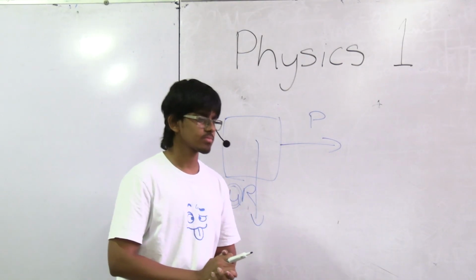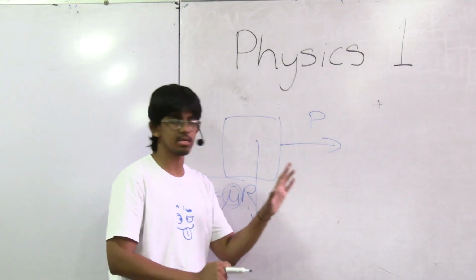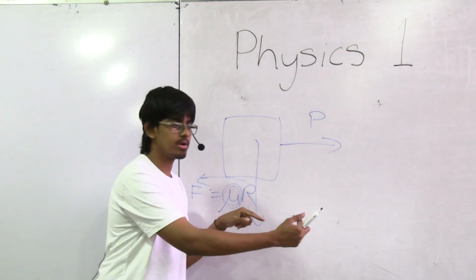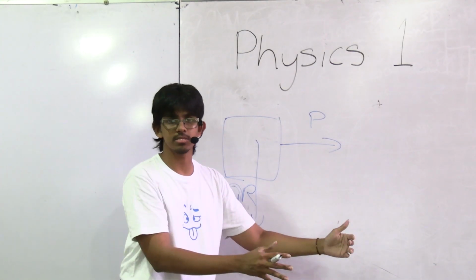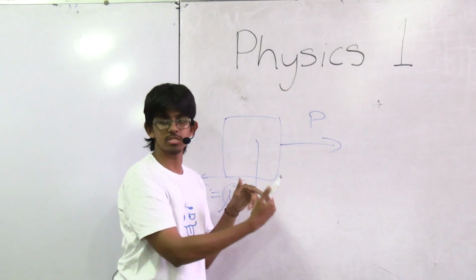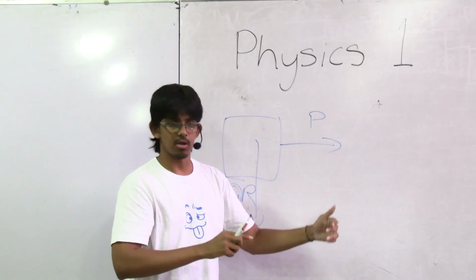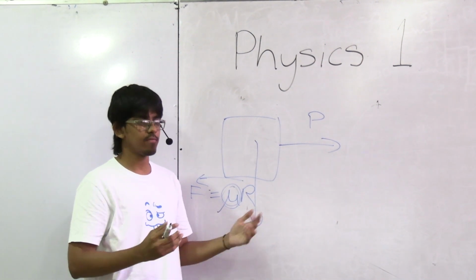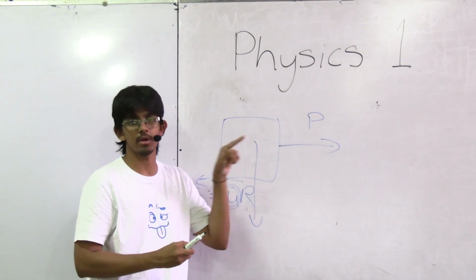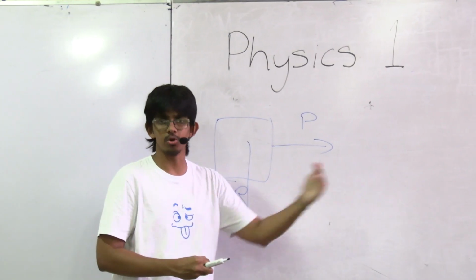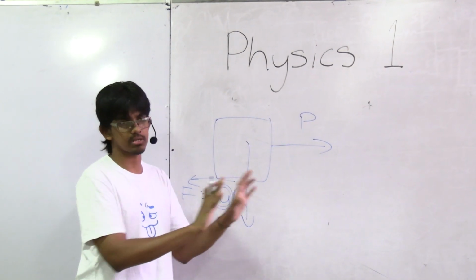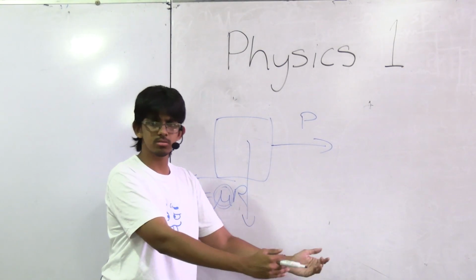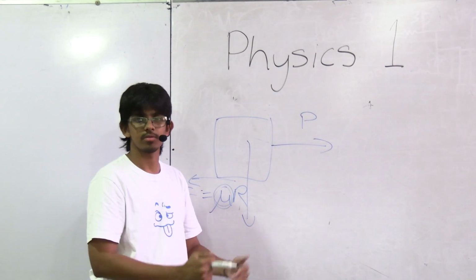But the thing is, if I'm exerting 4 newtons this way with my finger, and for the box to stay in the same place, the friction has to be the same, right? That means that if I'm putting 4 newtons this way, the box has to put 4 newtons this way as well. So when I'm applying 4 newtons, it will give 4 newtons back. But when I'm pushing slightly harder and giving it 8 newtons, if it's still in the same place, then it's got to give 8 newtons back, right?